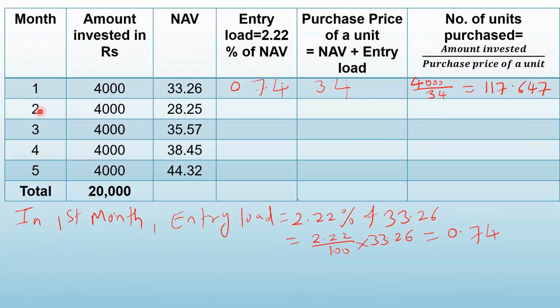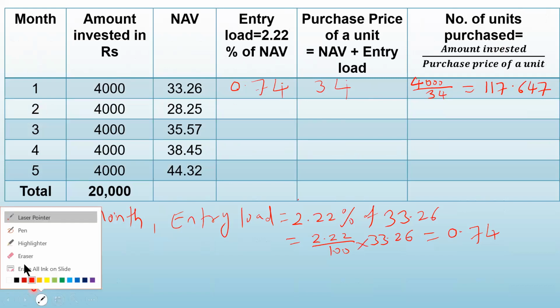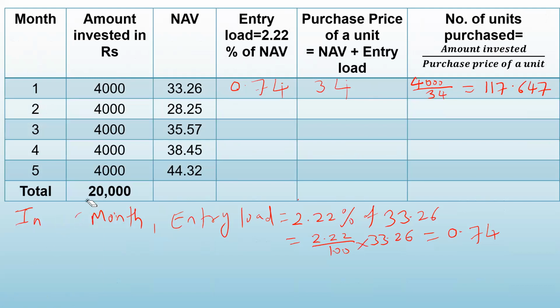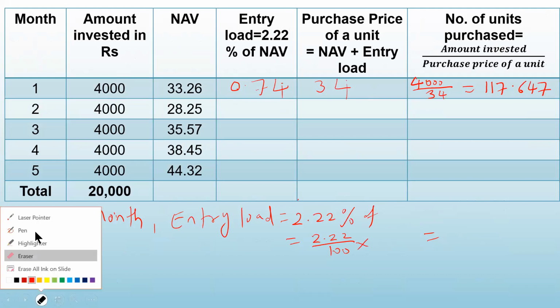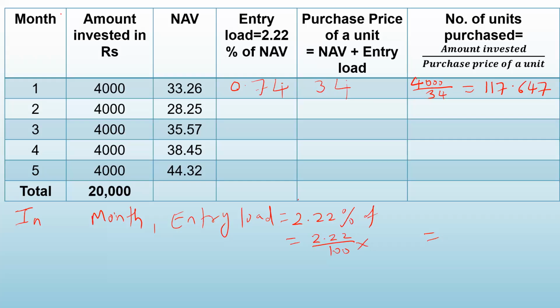Let us go for the second. In the second month, find out the entry load. So here itself I can do. In the second month, what is the entry load? 2.22% of NAV.